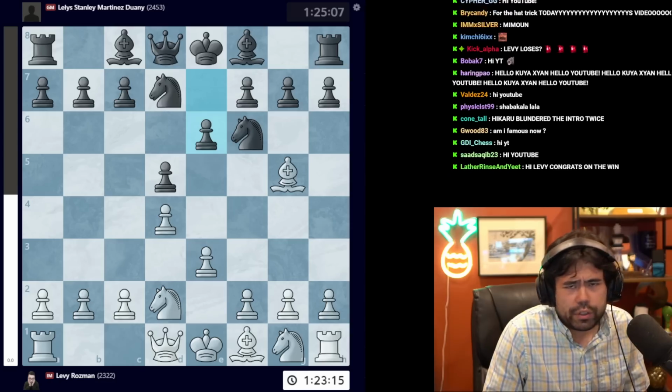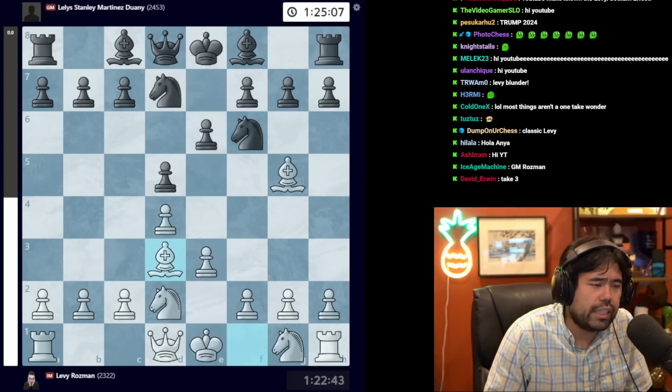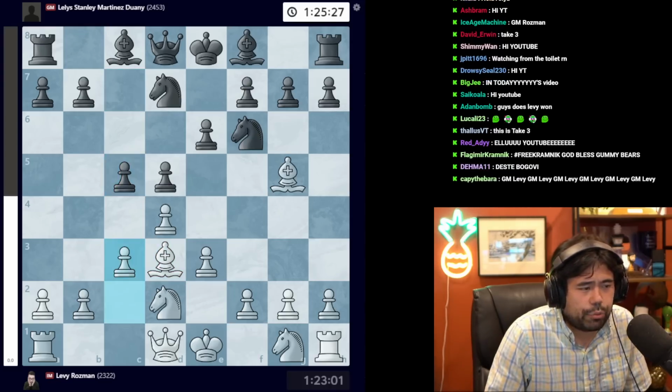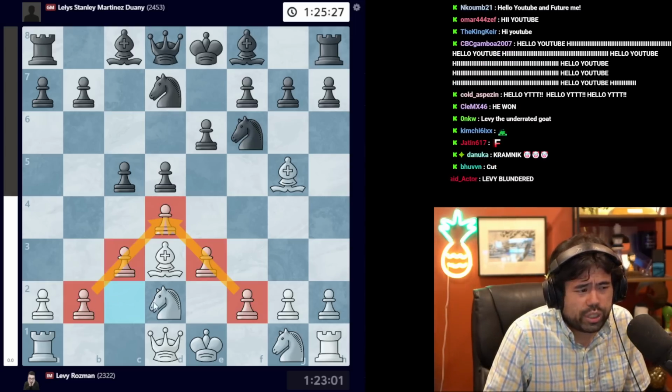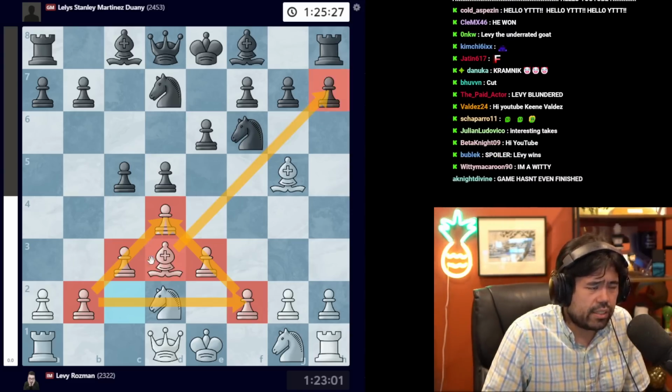Now, thus far, very, very slow development for both sides, and the game continues with this move bishop to d3. Now, after bishop to d3, we get the move c5, and Levy plays c3. Of course, Levy has created the classic pyramid structure with the pawns from b2 to d4 and f2 to d4 supporting each other, and of course, this bishop is inside the pawn structure.